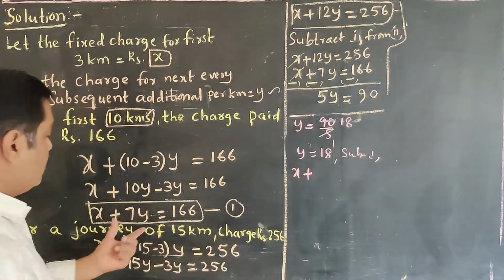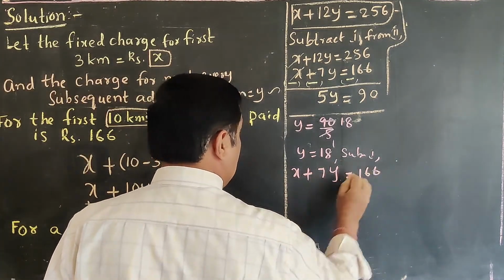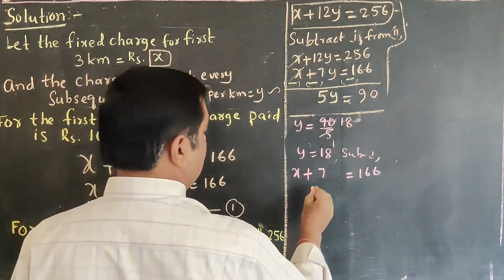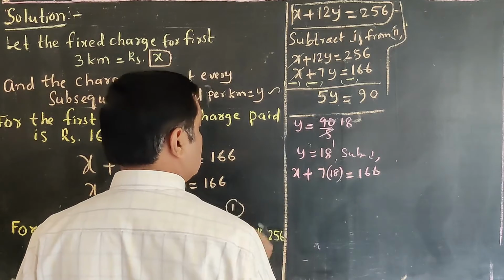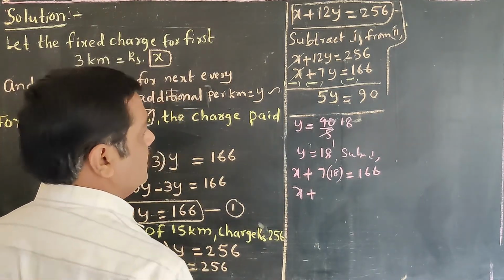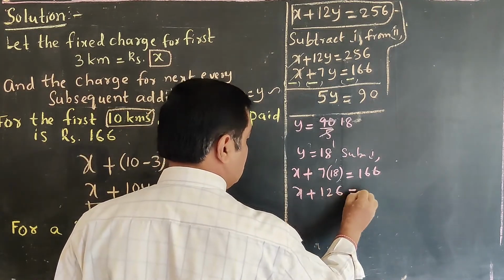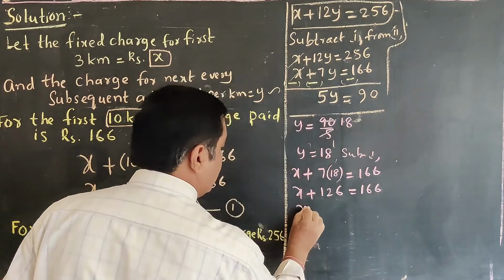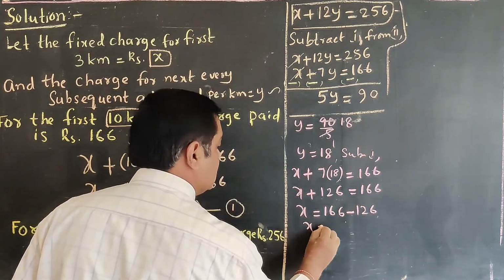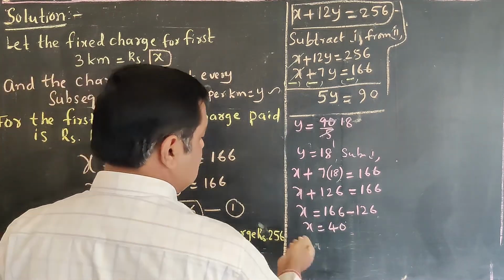x plus 7y is equal to 166. In place of y, we have to substitute 18. So x plus 7 18s are 126 is equal to 166. So x is equal to 166 minus 126, x is equal to 40. 40 rupees. Means x is equal to 40.